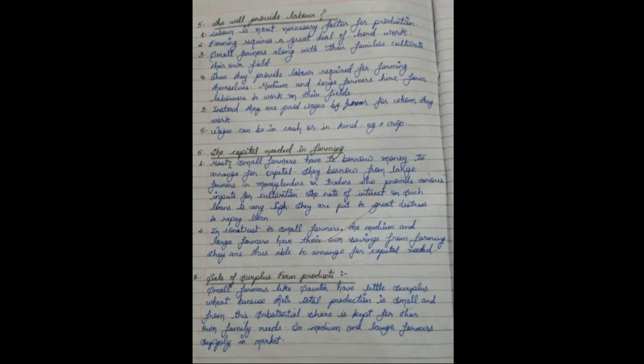After that, the next heading, the sixth heading, is the capital needed in farming. Capital is also very important. Of course, in farming, how do the farmers manage the capital? Because for buying seeds, for any tools, any machines, anything for irrigation, they require some capital. How they manage this capital, we are going to understand by the categories of small farmers, medium farmers and large farmers.